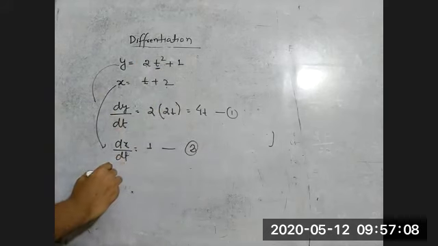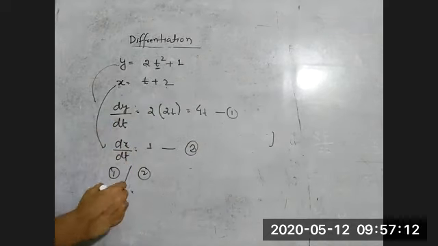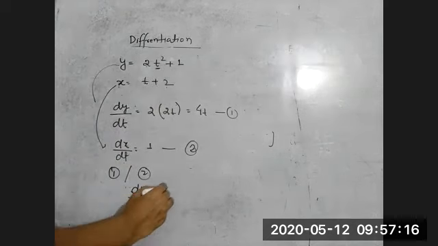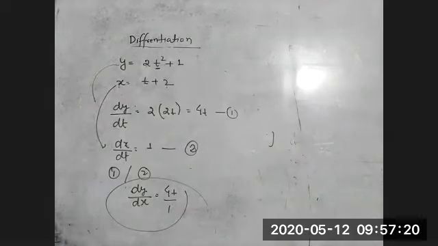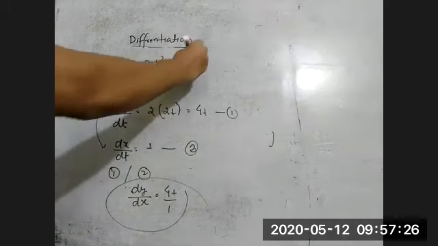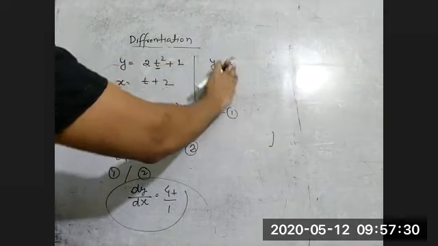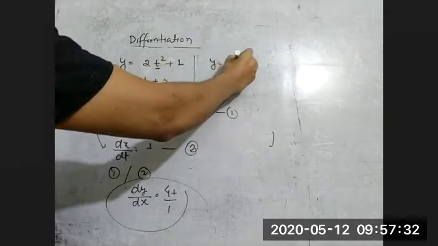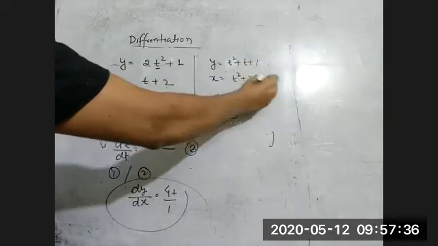Divide equation 1 by equation 2. So of course dt cancels. So we can write dy by dx is equal to 4t by 1. The answer is 4t. Understood? So you can write one more example for homework. y is equal to t square plus t plus 1, and x is equal to t square plus 2.